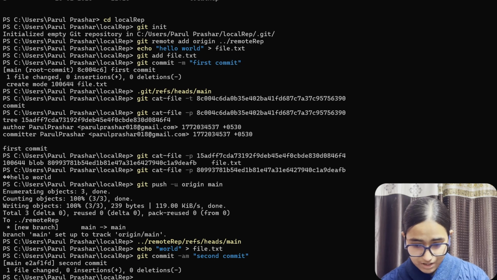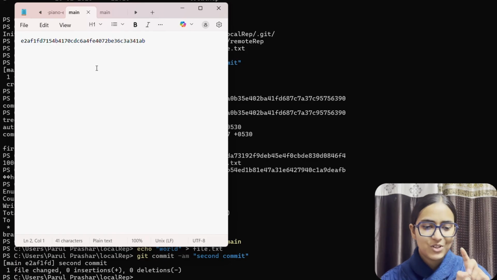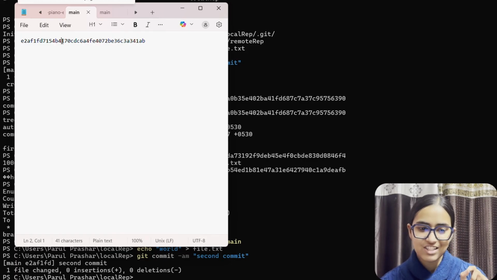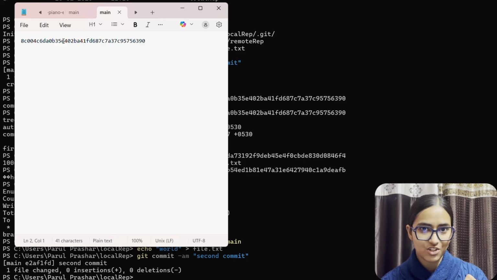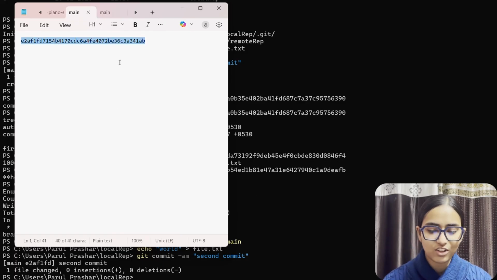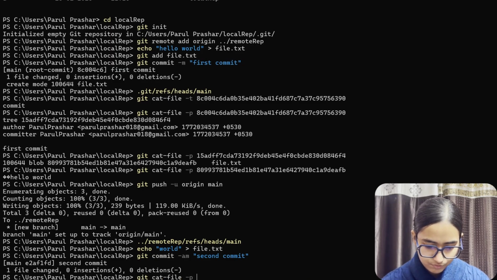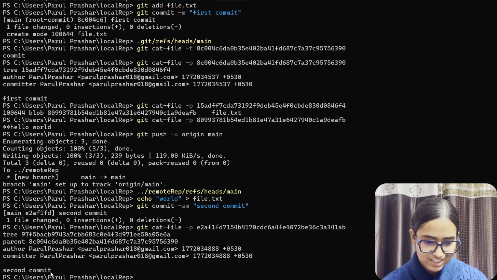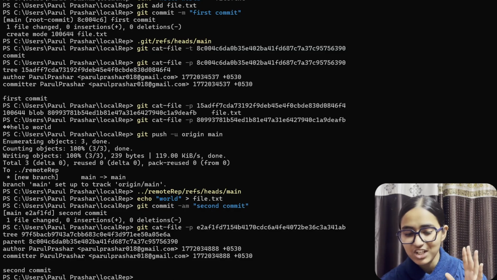Let's check our file once again if something has been updated. It's just magic. You see this, the file of local has a new hash, but the file of remote has the previous hash. This is because we have not pushed it yet. Only local has been updated. And if you can't believe me, let's check the contents of this. So the content says second commit.